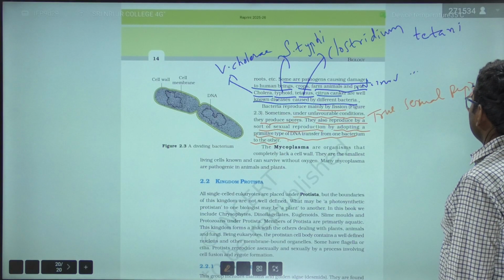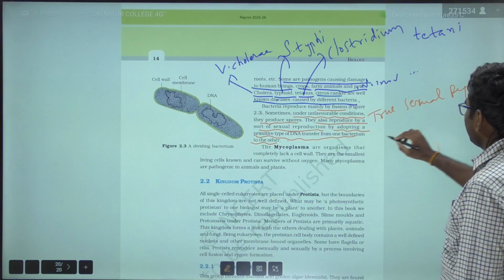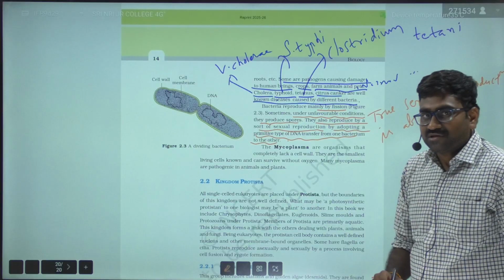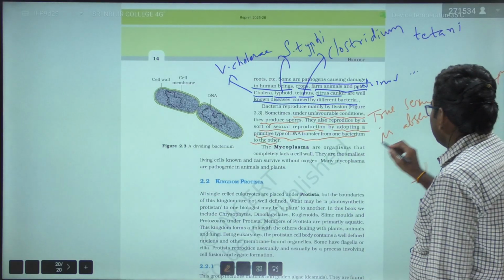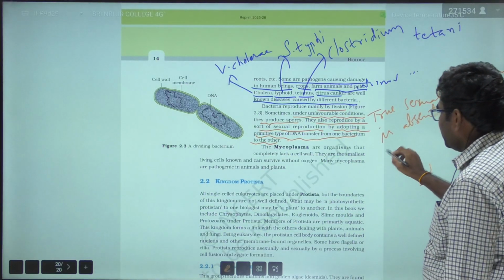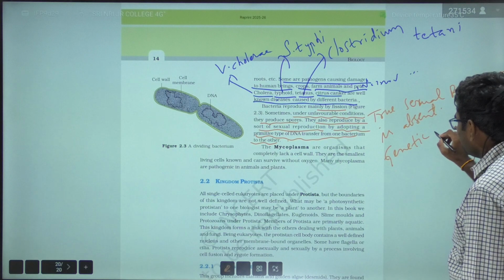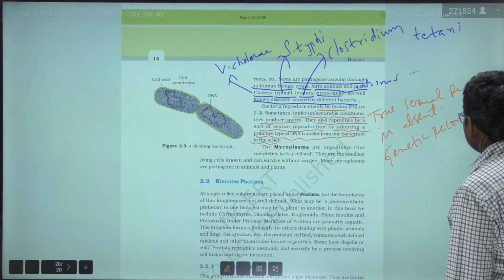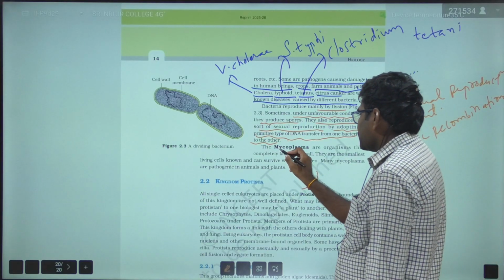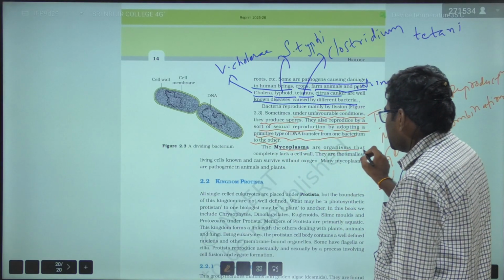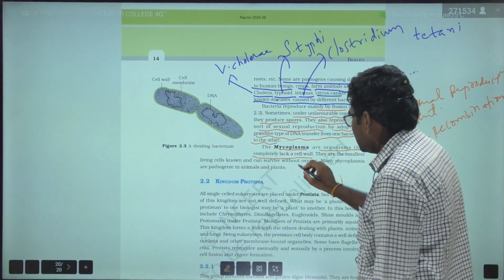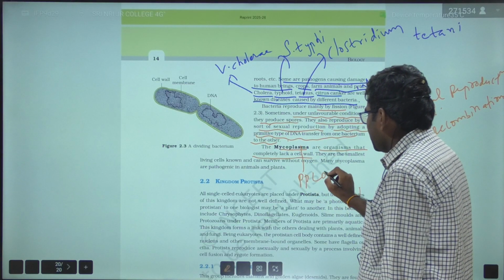True sexual reproduction is absent in bacteria, but sexual reproduction occurs by means of genetic recombination. And the mycoplasmas are organisms that completely lack a cell wall. Mycoplasmas are also called PPLOs.